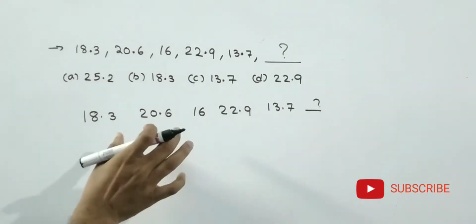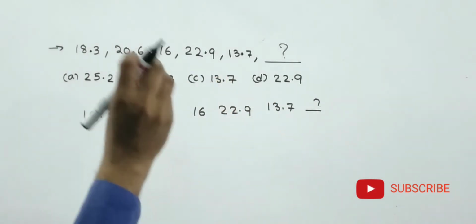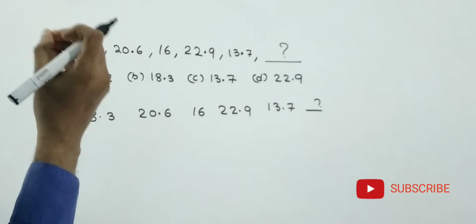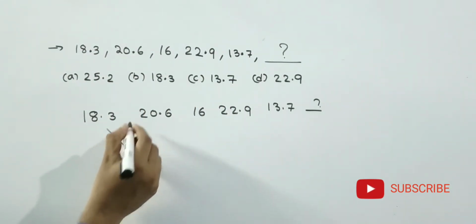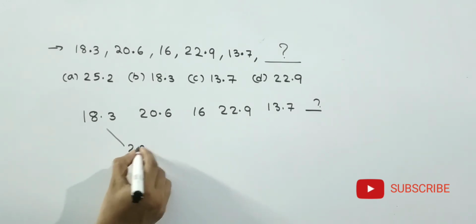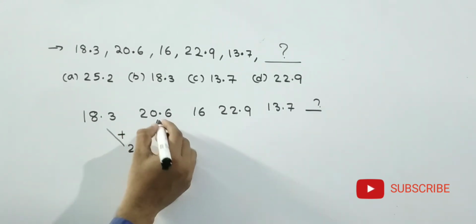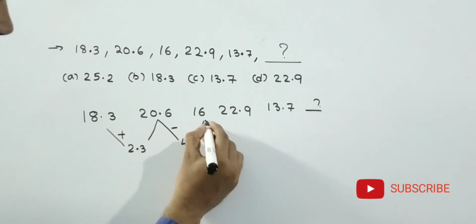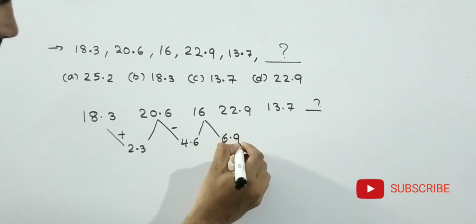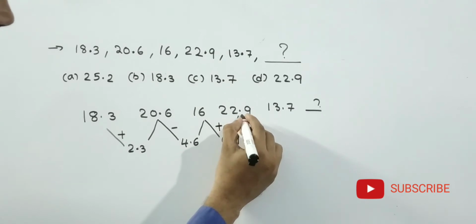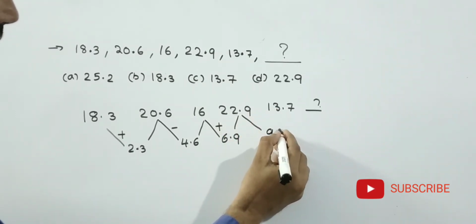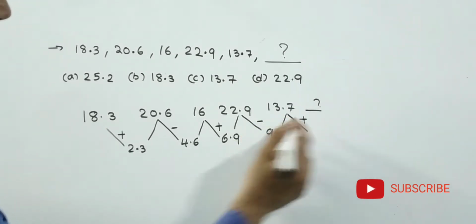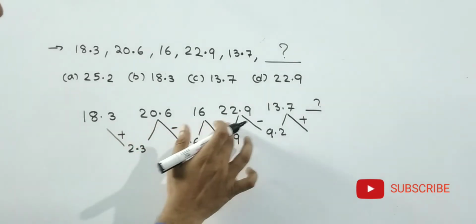See friends, these are not any squares or cubes. No chance for cubes or squares, and also not multiplication. So I am going straight for the difference. Here what is the difference? 2.3. That means addition, plus 2.3. Here what is the difference? 4.6. That is subtraction. Here, 6.9, addition. Here, 9.2, subtraction. Then what will come? Addition will come. Plus, minus, plus, minus, plus.